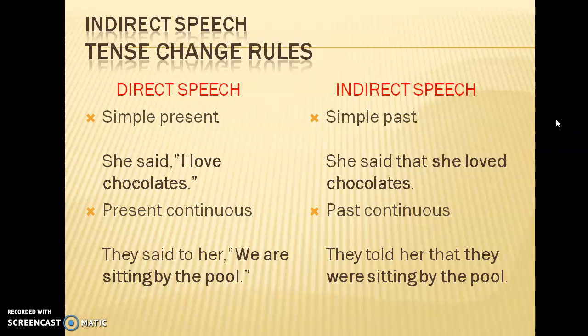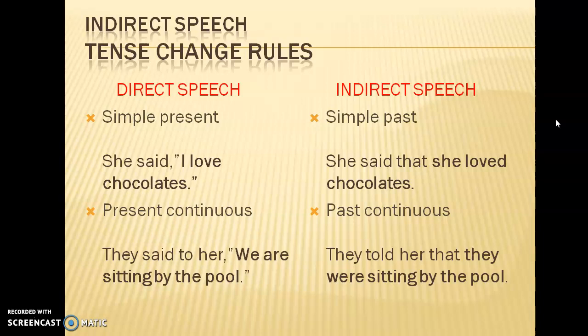She said, I love chocolates. Dialogue will always change. So always focus on the dialogue. I love chocolates is present tense. What is the past tense of I love chocolates? I loved chocolates. Now when you pass this dialogue to somebody, you can't say I, because she has said the dialogue, right? So you will say she said that she loved chocolates.